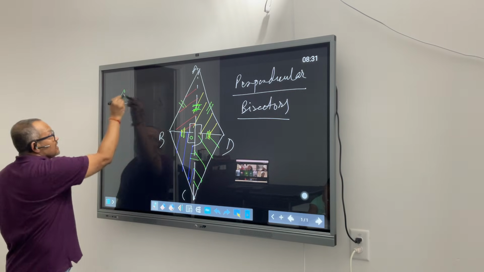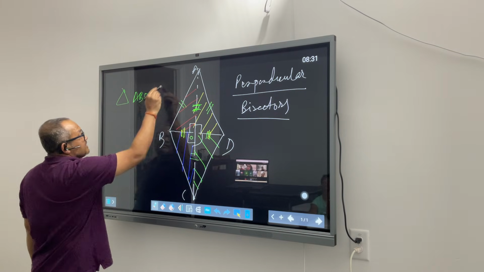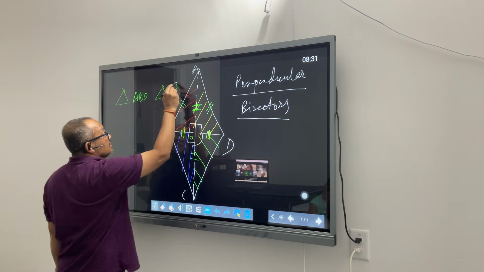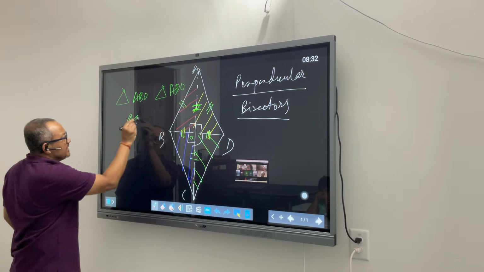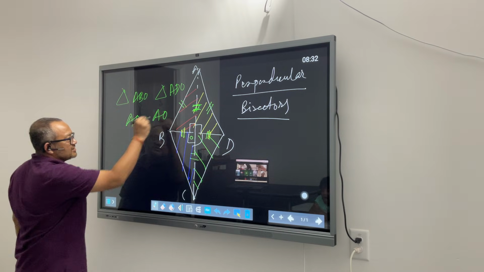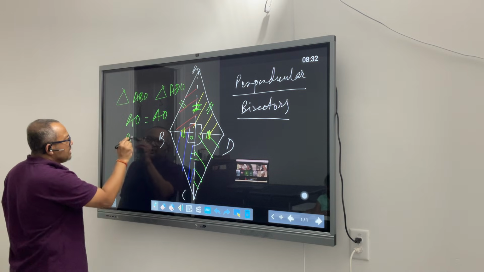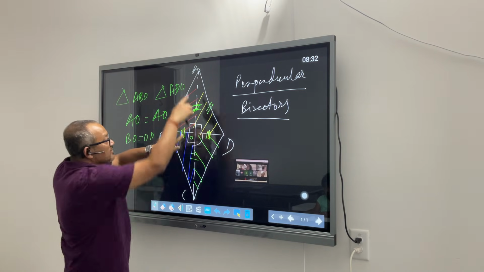Look at triangle ABO and triangle ADO. You have AO present in both the triangles. They are the same. BO equals OD, because it got split into two halves by this diagonal.